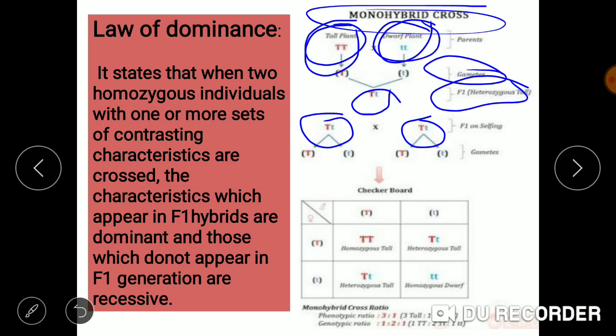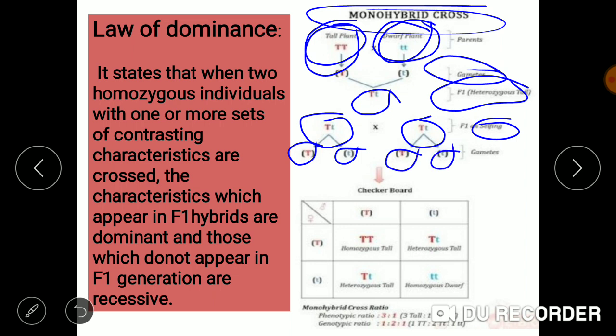When crossing is done between the plants which are genetically similar, it is said to be selfing. Now, we remove the gametes. So, we got capital T and one small t. We remove the gametes from the another parent also, and we got capital T and small t.